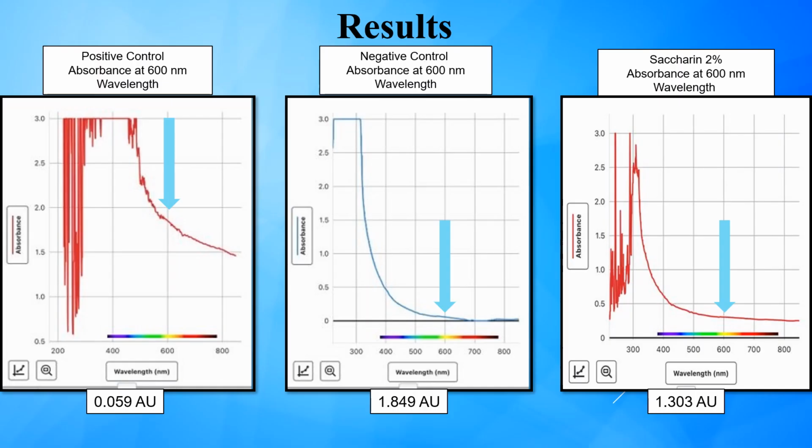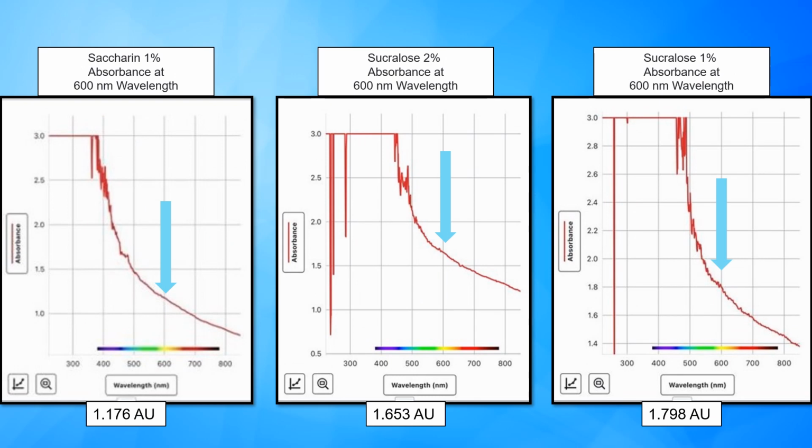An unexpected outcome of the experimentation that occurred during the early phases was when it was determined that the E. coli in the 2% saccharin group was growing at a much slower rate than the rest of the groups. After analyzing the spectrophotometer results, it was discovered that the solutions of the artificial sweeteners had a lower absorbance rate than the positive control, especially both the 1% and 2% saccharin groups. The higher the absorbance rate, the higher the bacterial concentration. The results show a correlation between the increased use of artificial sweeteners and the inhibition of bacterial growth.